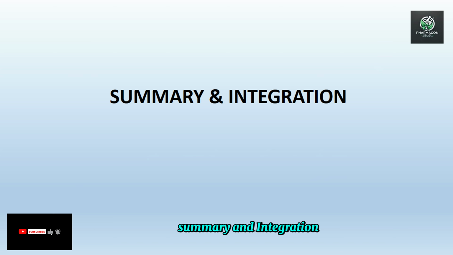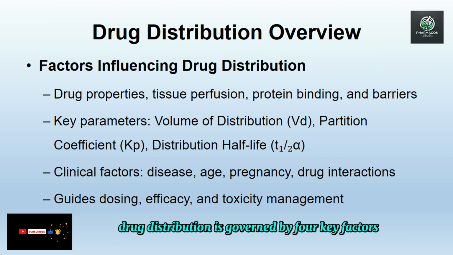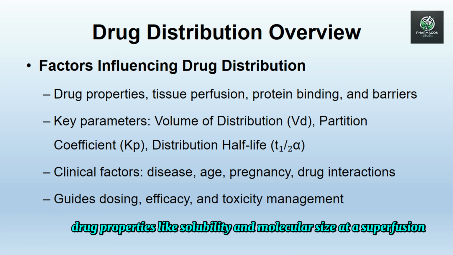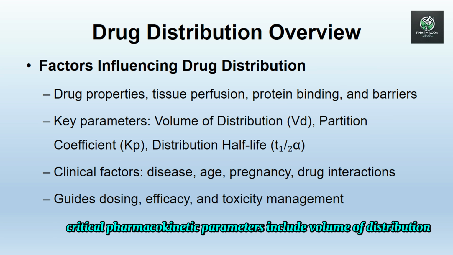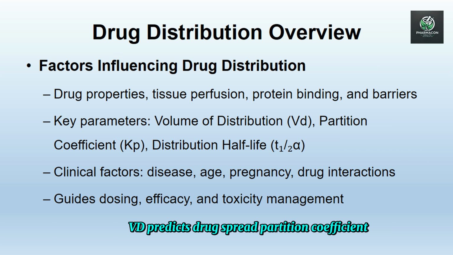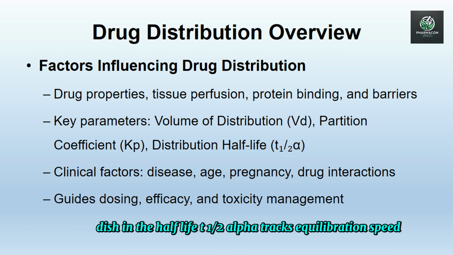Summary and integration. Drug distribution overview. Drug distribution is governed by four key factors: drug properties like solubility and molecular size, perfusion rates, protein binding levels, and biological barriers, e.g. the blood-brain barrier. Critical pharmacokinetic parameters include volume of distribution (Vd), which predicts drug spread; partition coefficient (Kp), which measures tissue accumulation; and distribution half-life (t1/2 alpha), which tracks equilibration speed.